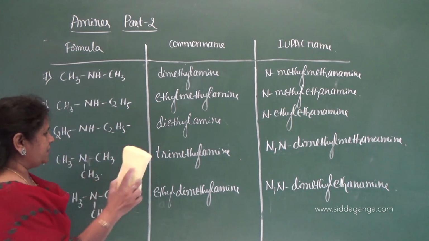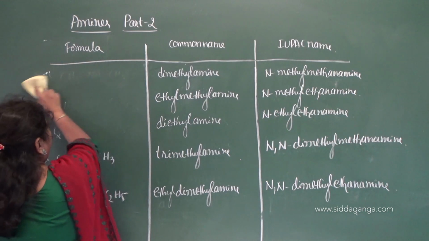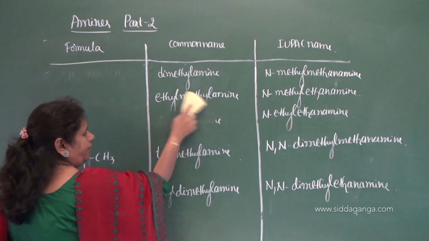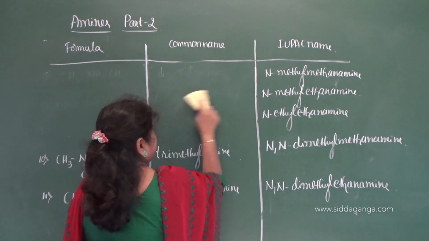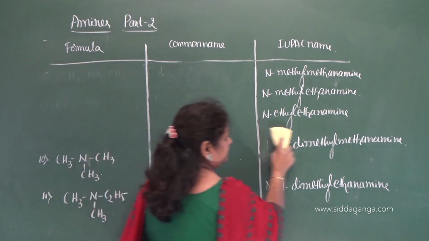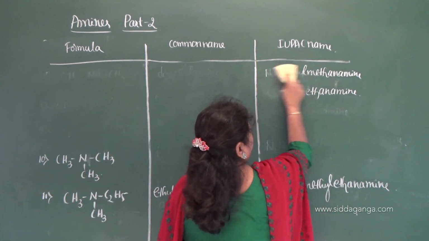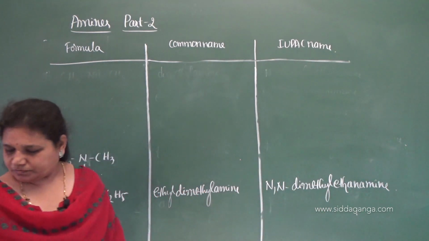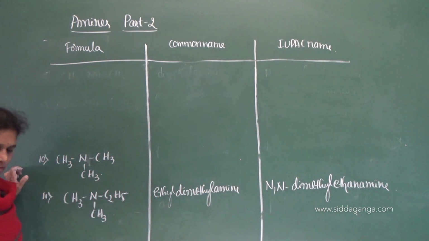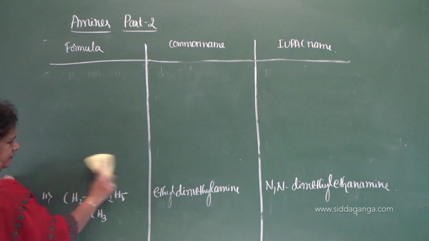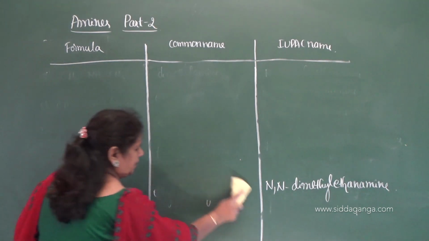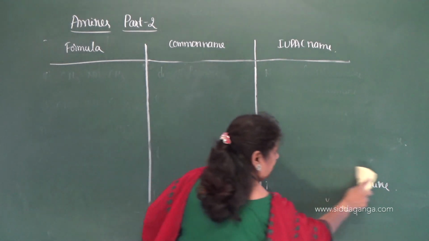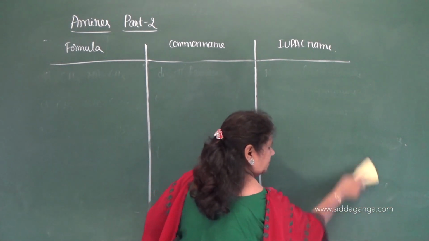Okay. Now let us move on to few more examples, and then aromatic amines. Let us consider aromatic amines. Note down this IUPAC name, formula, and the common name.